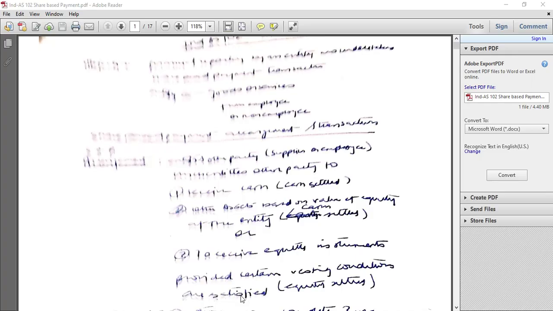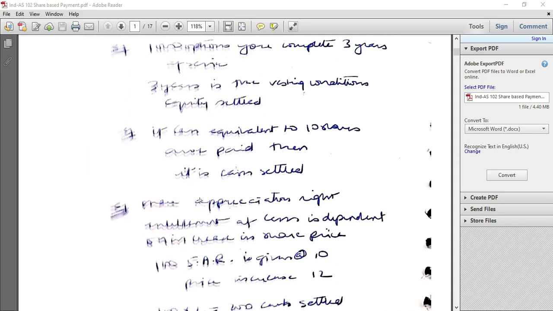Share appreciation rights: entitlement to cash is dependent on the increase in share price. For example, 100 share appreciation rights are given at rupees 10. The price increases to rupees 12. Then 100 into 2 is 200, which is the cash settled amount.